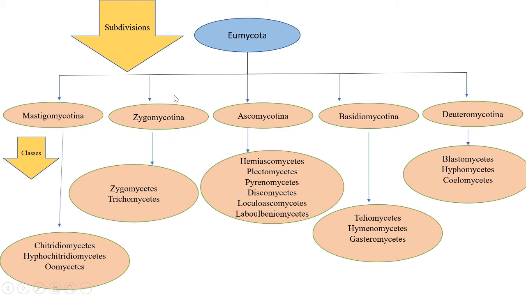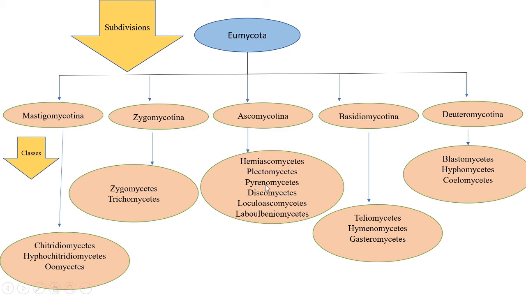And this Zygomycotina contains the sexual spores called zygospores. The next subdivision is Ascomycotina, which contains the sexual spore ascospore within a specific sac-like structure called ascus, and its fruiting body is called ascocarp.